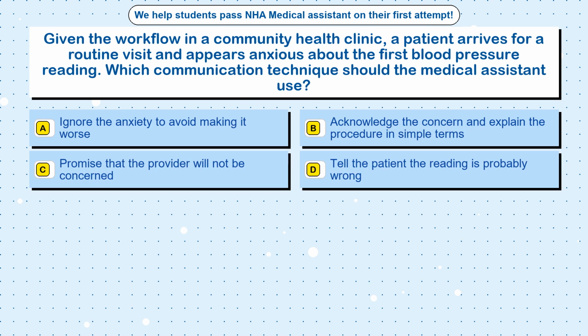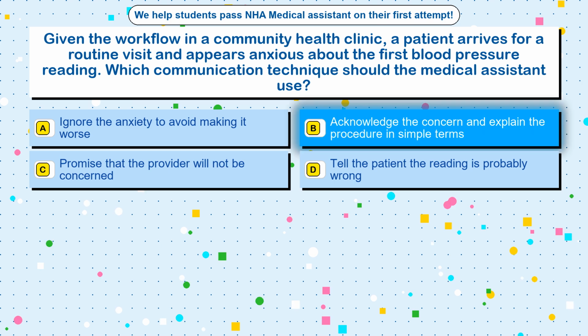Question 36. Given the workflow in a community health clinic, a patient arrives for a routine visit and appears anxious about the first blood pressure reading. Which communication technique should the medical assistant use? Option A, ignore the anxiety to avoid making it worse. Option B, acknowledge the concern and explain the procedure in simple terms. Option C, promise that the provider will not be concerned. Option D, tell the patient the reading is probably wrong.